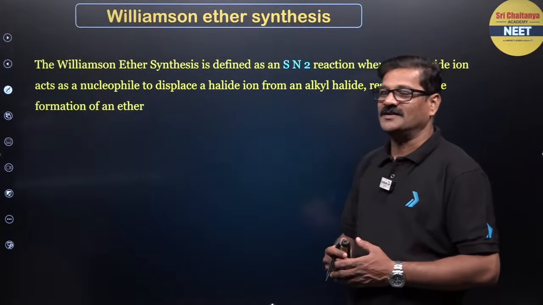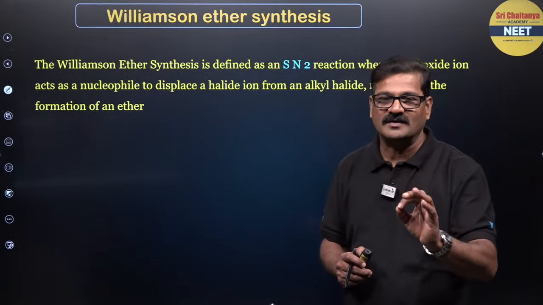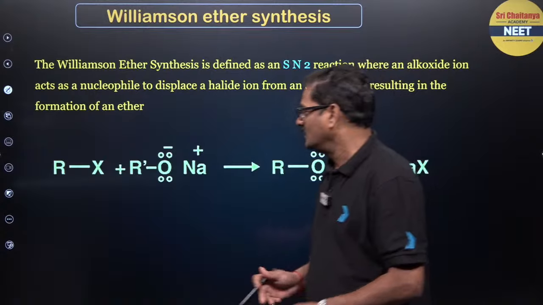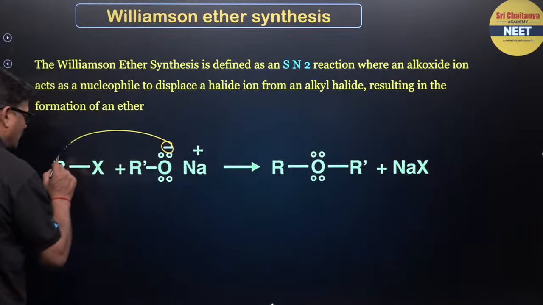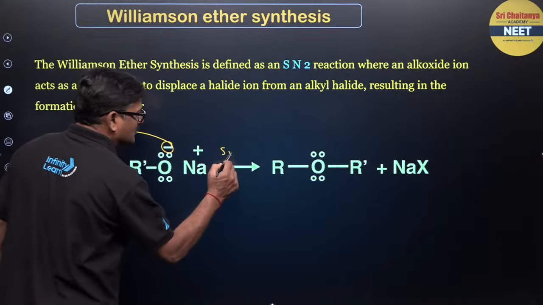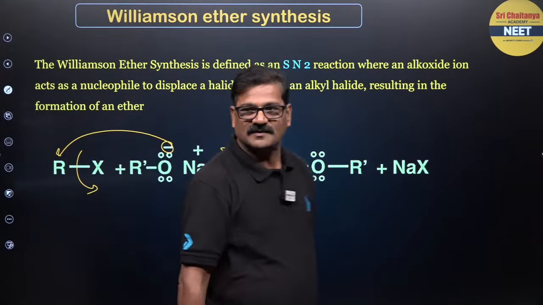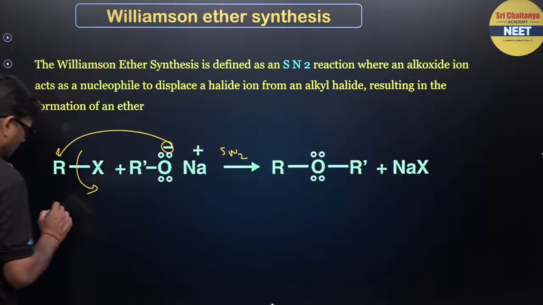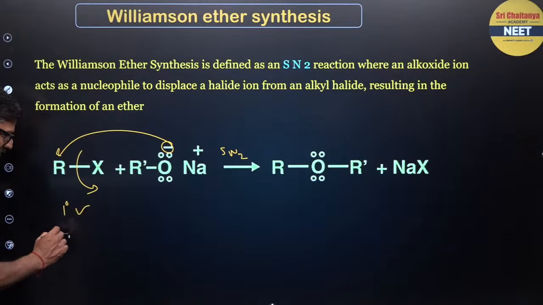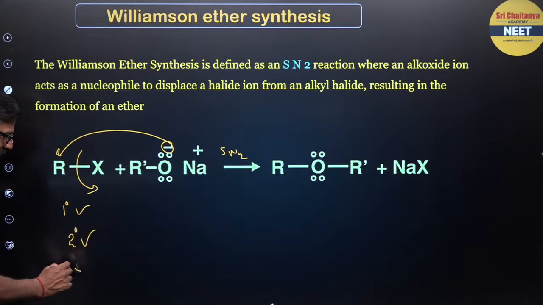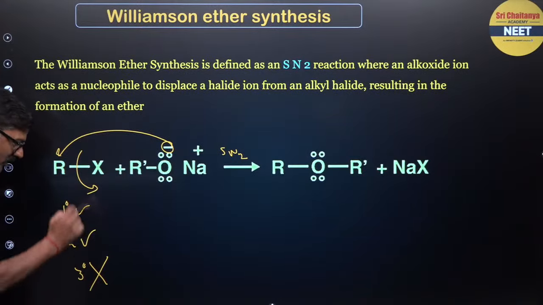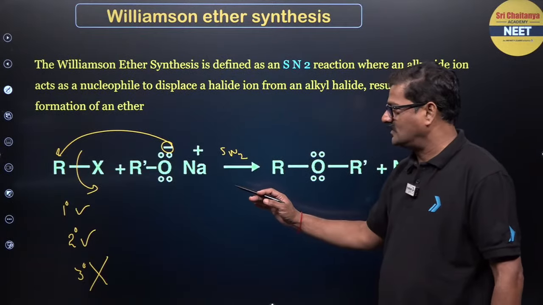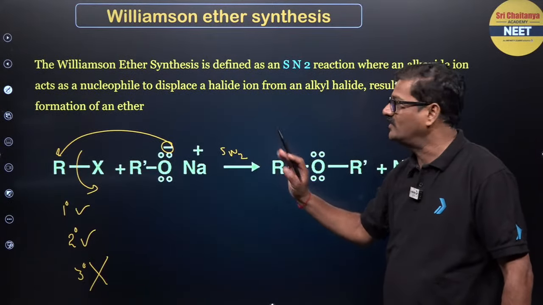And Williamson ether synthesis, it's very important. Alkyl halides treated with sodium alkoxide. Okay, so this is sodium alkoxide undergo perfectly SN2 reaction to give rise ether, and the ethers that are formed by these alkyl halides, primary alkyl halides can give, secondary alkyl halides can give, tertiary alkyl halides do not participate in this Williamson ether synthesis. In the NCERT, the combination of reactions is given, you just go ahead with that.